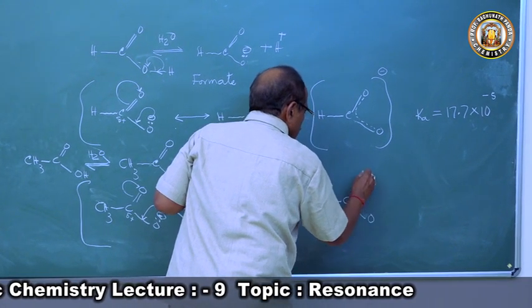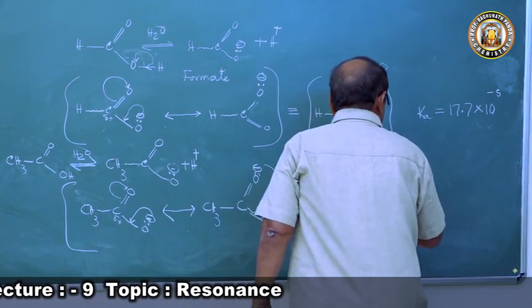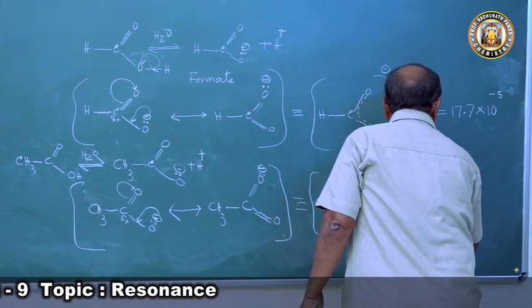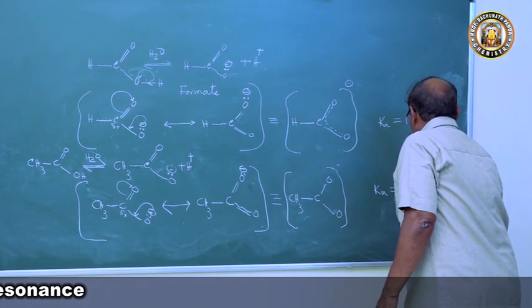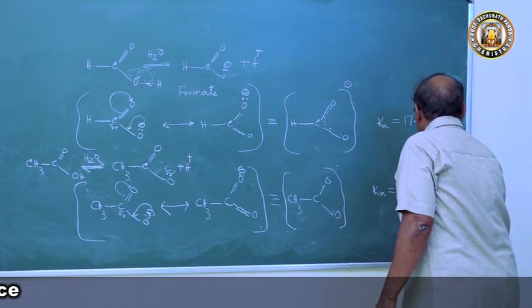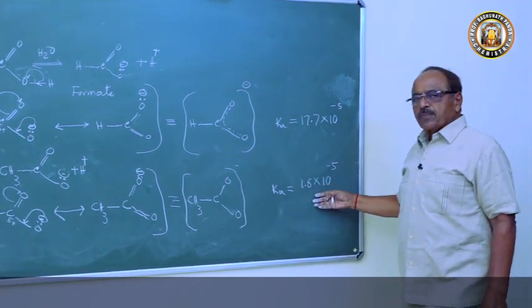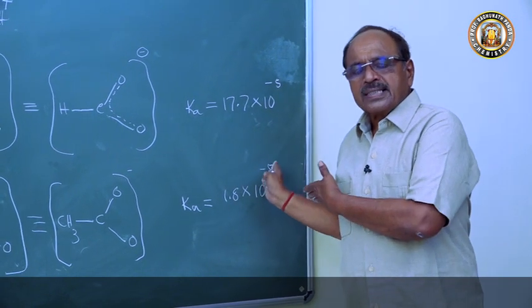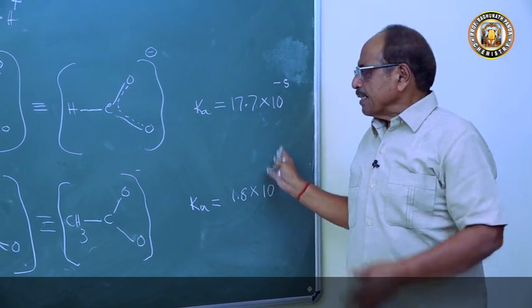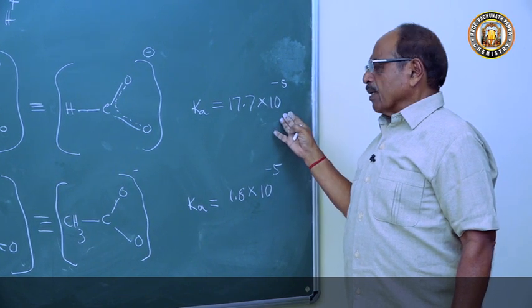and the hybrid of the resonating acetate ion is CH3COO with a minus charge. Ka of acetic acid is 1.8 times 10 to the minus 5, almost 10 times weaker than formic acid. The dissociation constant of formic acid is 17.7 times 10 to the minus 5.